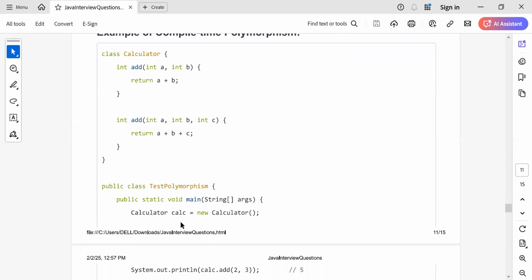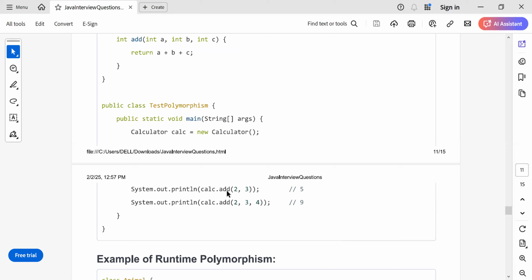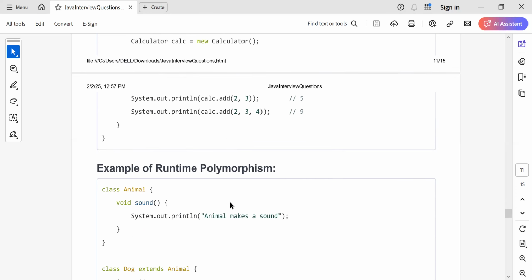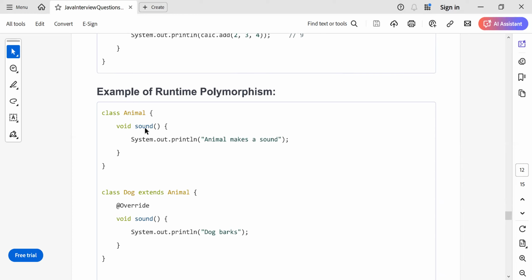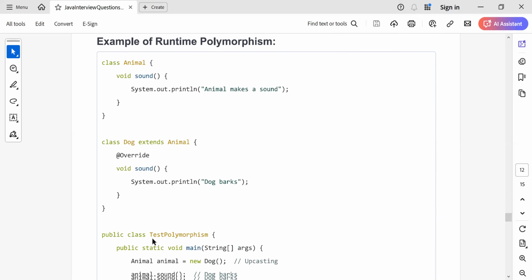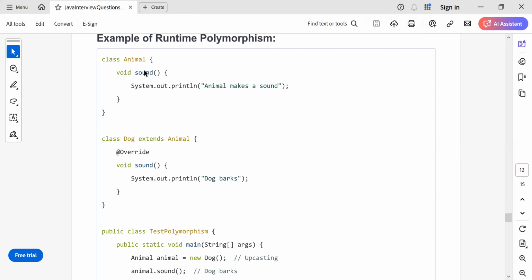Okay, so now I am making a calculator and I'm calling a method with 2 variables and then with 3 variables, and the method is having the same name. A method having the same name with different number of parameters is known as method overloading. Now let's see what is method overriding or what is runtime polymorphism. Here you see animal, there's a method sound, and I'm printing something, and then dog extends animal and I'm overriding sound. Okay, now what is method overriding? So I have overridden this sound method of animal into dog. I have given a different method body or implementation in my dog class.